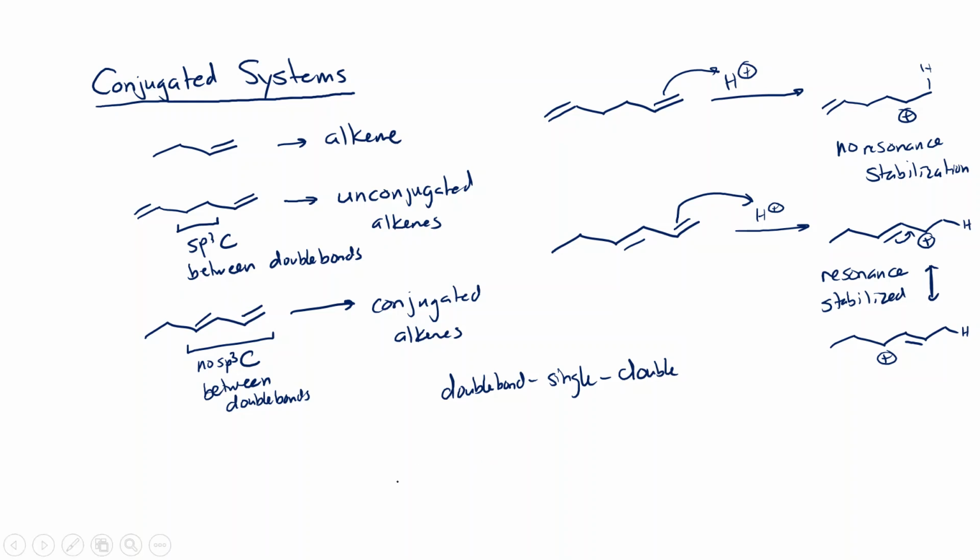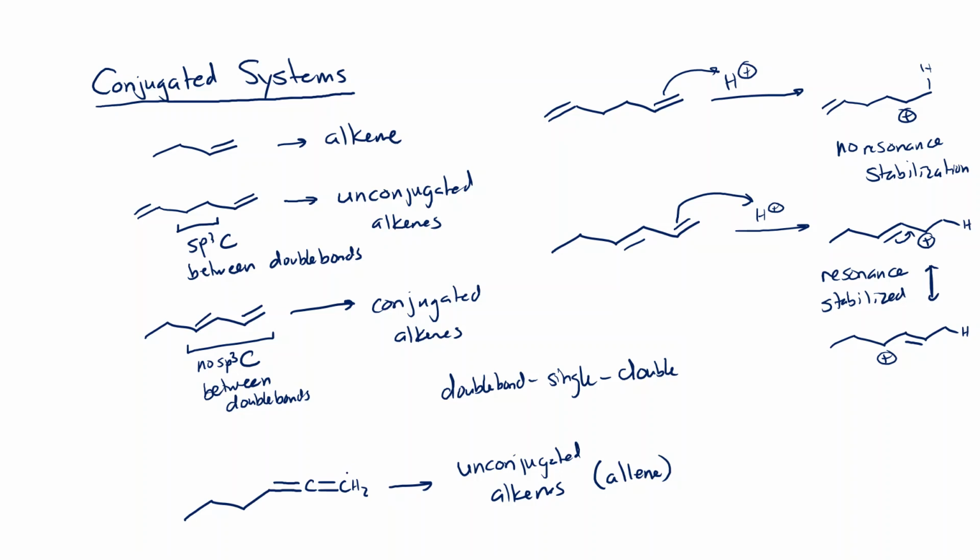We can look at some other examples that are not conjugated systems. The unconjugated alkene up there is, of course, a great example. You can also have double bonds that are too close to each other. If you have a carbon that has a double bond coming off it in both directions, this is also an unconjugated alkene. This functional group actually has a name. It's called an allene. But the reason we call this unconjugated is because if we make a carbocation, we cannot get resonance stabilization of the cation.